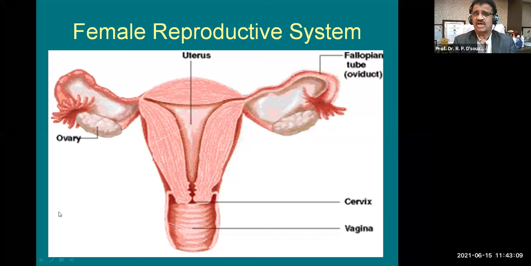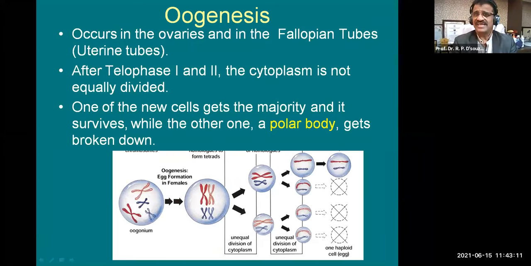Oogenesis occurs in the ovaries and in the fallopian tubes also, because when the ovum travels towards the fallopian tube, oogenesis still continues. After telophase 1 and 2, the cytoplasm is not equally divided. So the cytoplasm is going towards only one cell. And the stage is telophase 1.